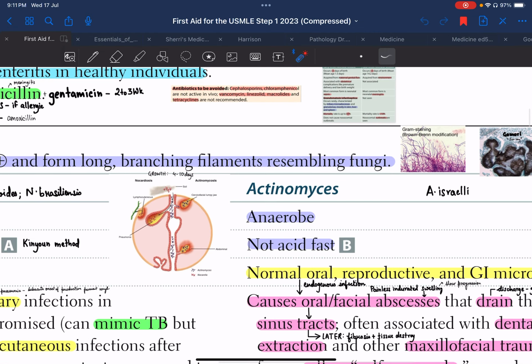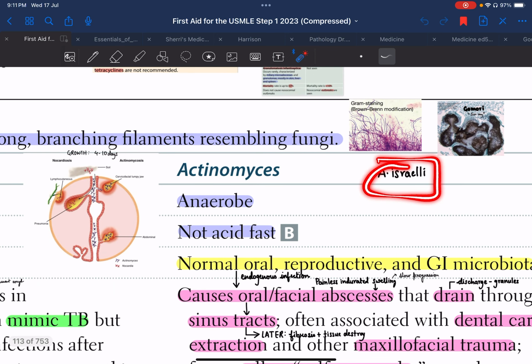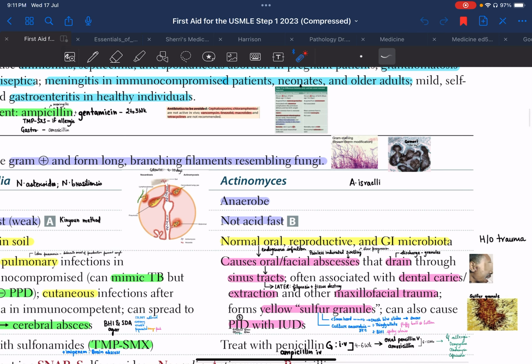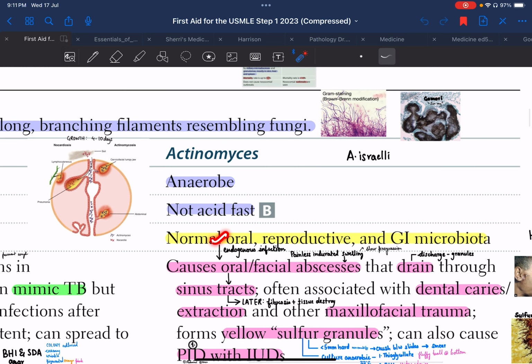Now, the pathogenic Actinomyces which we commonly study is Actinomyces israelii. This is basically an anaerobe. It is not acid fast. That means if we do ZN staining, it will not take up the ZN stain. It is a normal oral, reproductive and GI microbiota.